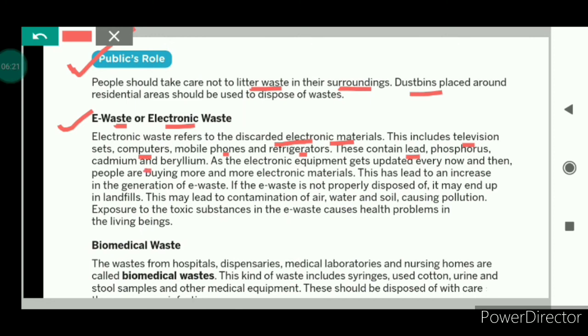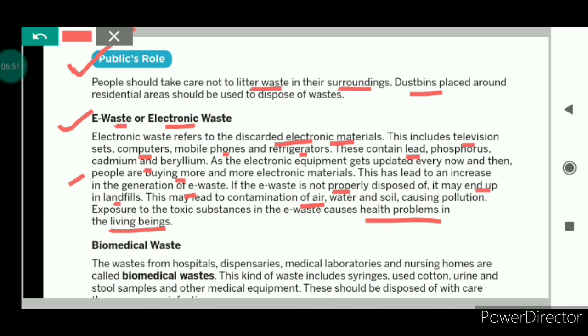And nowadays we know that people are buying more and more electronic materials, because of which the e-waste is increasing. And if this e-waste is not disposed of properly, then it may end up in the landfills, and may contaminate air, water, soil also. That means it may cause air, water and soil pollution, and it can also result in health problems in living beings. So what is the solution?